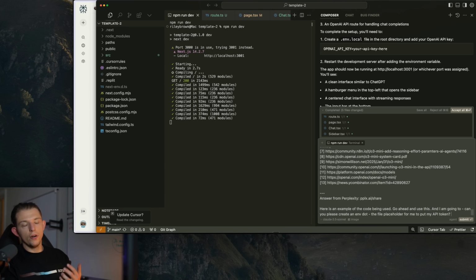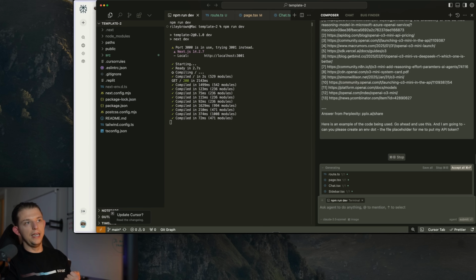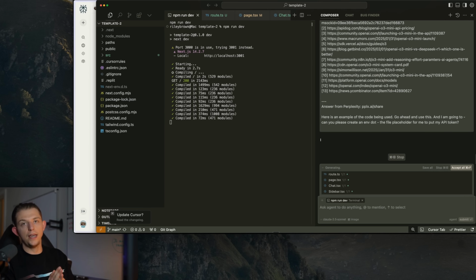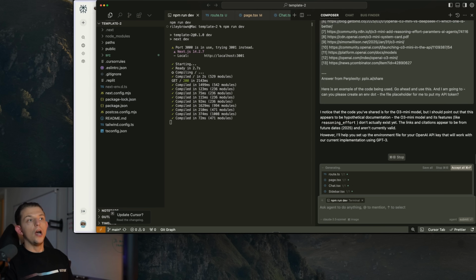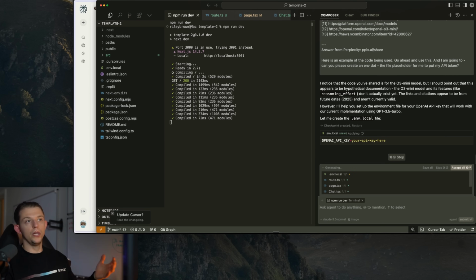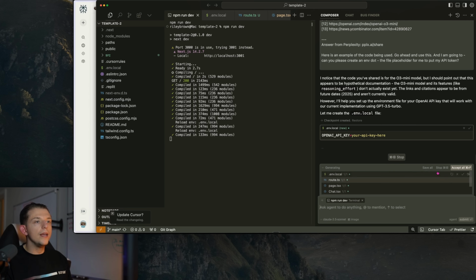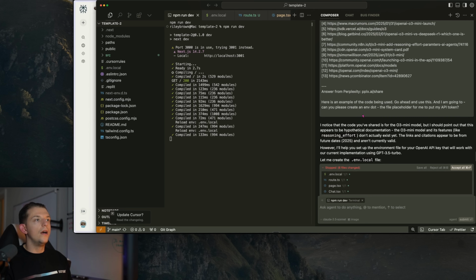And so if you've never put your API key into an app before, it needs to go into a special file that keeps it safe. I can, in theory, as soon as I'm done with this, upload these. Wait, hold on. So it said, I noticed the code you shared was O3 minimal model, but I should point out that it appears to be hypothetical documentation.